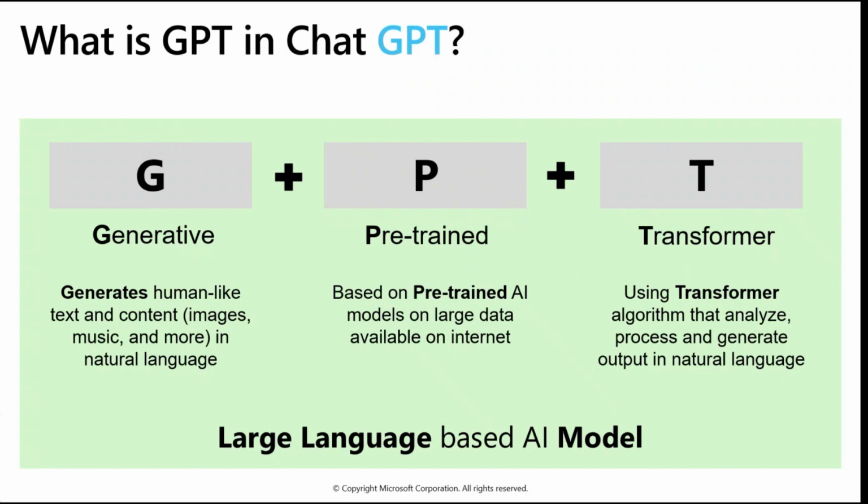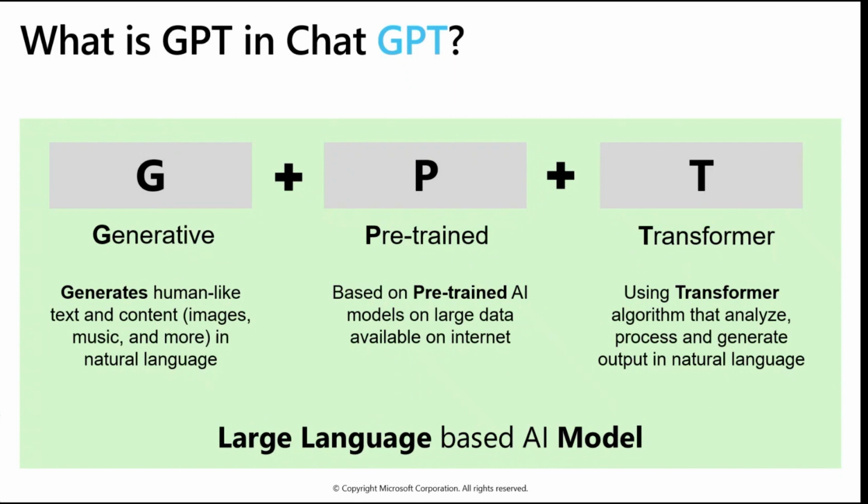One of the beauties of ChatGPT is that you can ask the question in your natural language and you get the answer in your own language. That's why it's generative. G stands for generative.